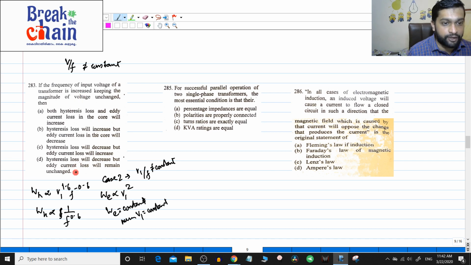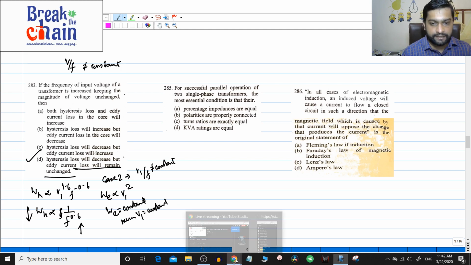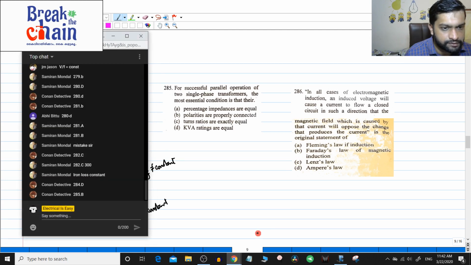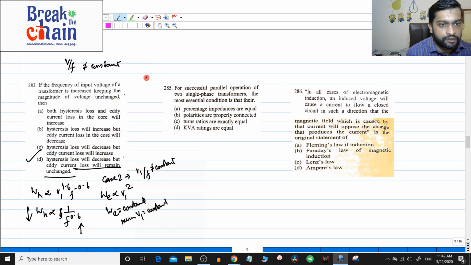So you don't have to see any other option, only see this option. Eddy current loss will remain unchanged. So the answer will be D. You don't have to even bother about the hysteresis loss. Anyway, frequency is increasing naturally in this case, because it's 1 by F, so WH will decrease here. Let us see if somebody has given the answer correctly.